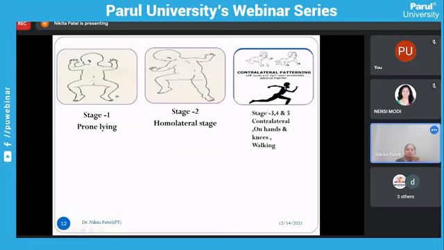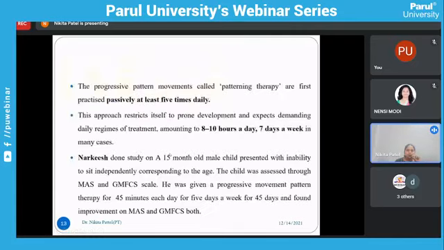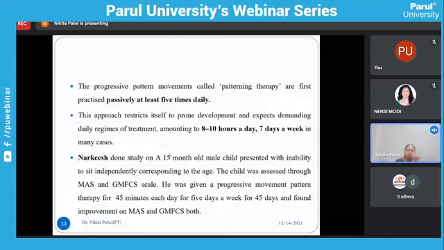In the fourth stage, we have crawling. You can see in this image, it is the crawling. And the fifth stage is walking. So these are the five stages of the progressive pattern therapy. The progressive pattern movements, called patterning therapy, are first practiced passively at least 5 times daily. This approach restricts itself to prone development and demands daily regimes of treatment, amounting to 8 to 10 hours a day, 7 days a week in many cases.